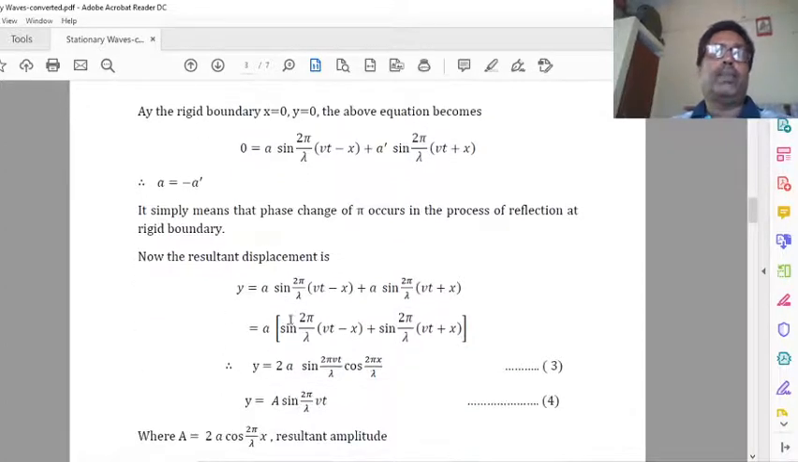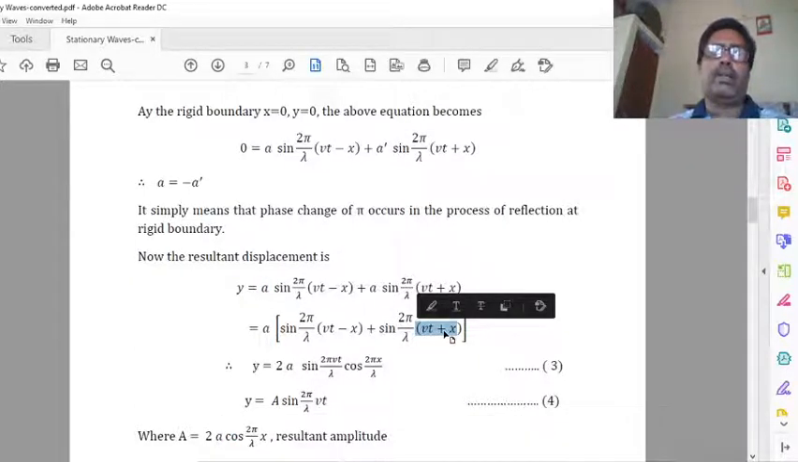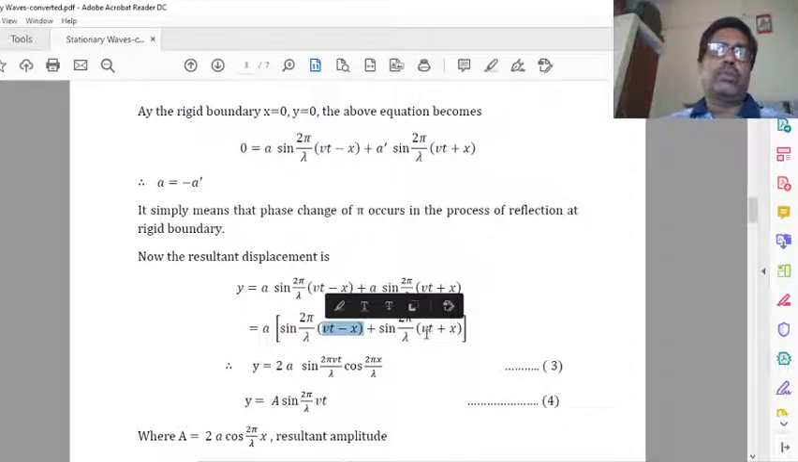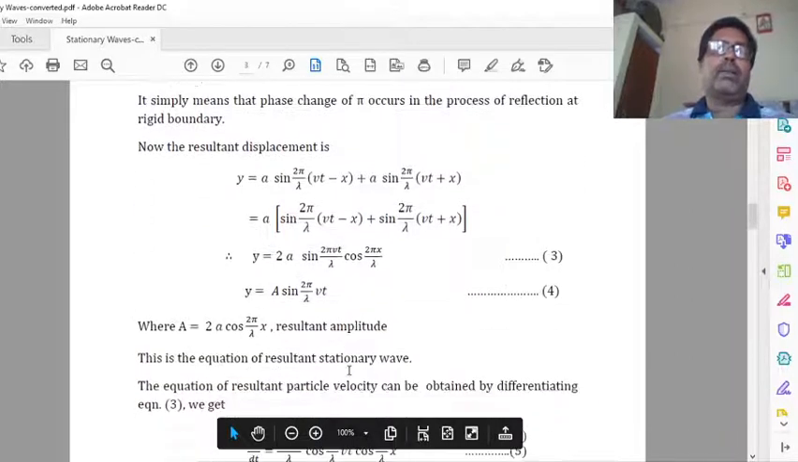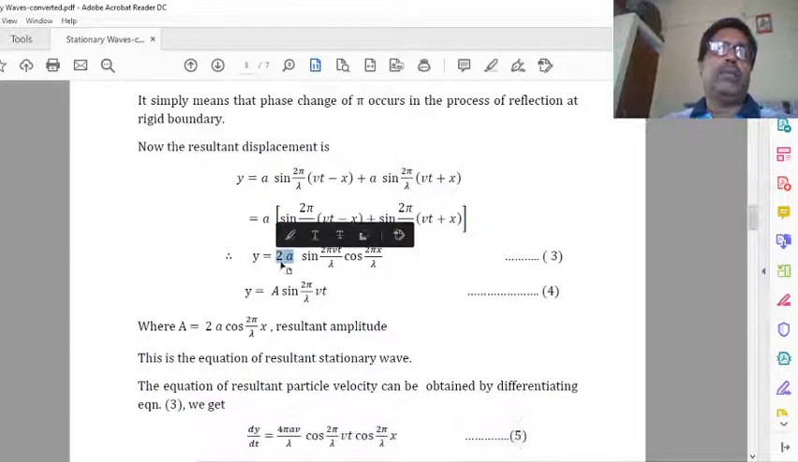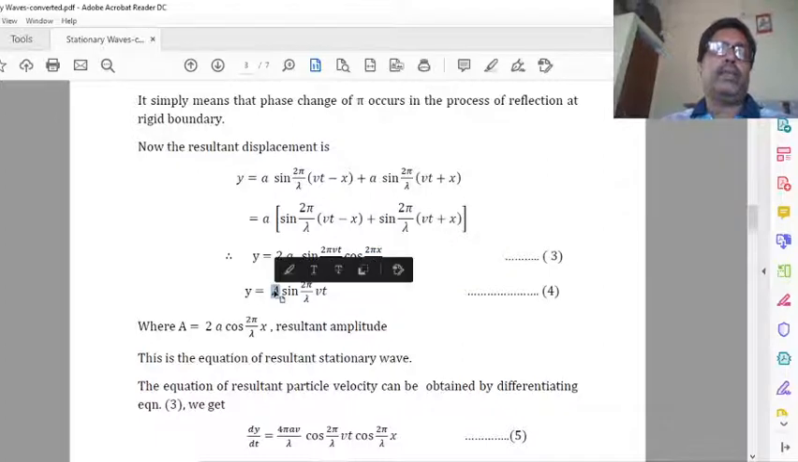So the resultant displacement we now calculate by taking the amplitude the same and taking a common. This is sin C, this is sin D. Here we assume sin C plus sin D, so sin C plus sin D is equal to 2A sin. We use the simple trigonometrical formula, and now we assume 2A cos of this term is equal to the resultant amplitude A.